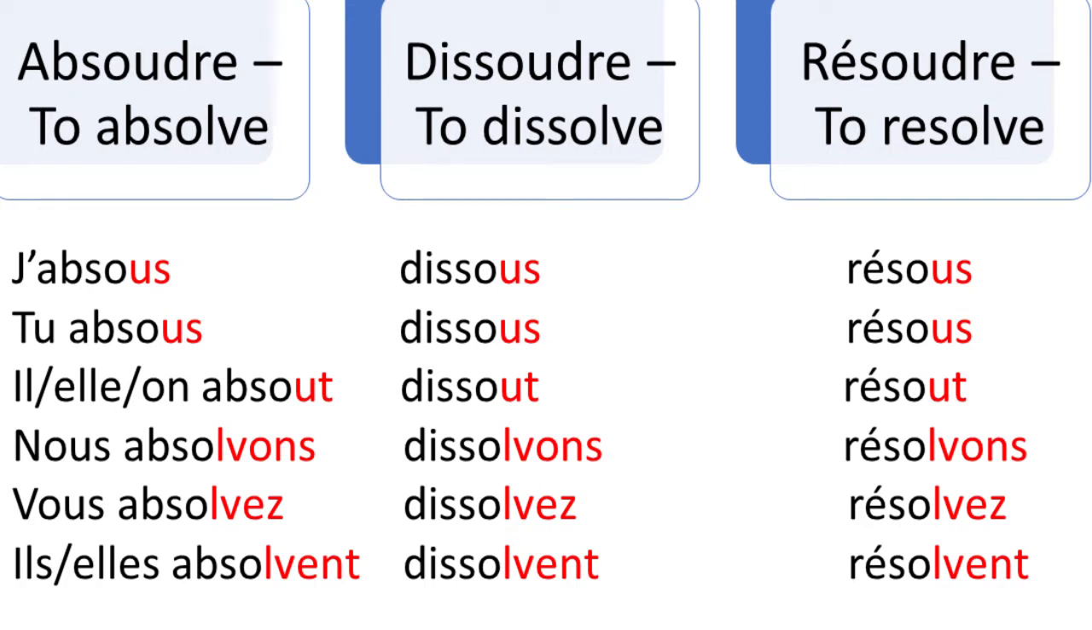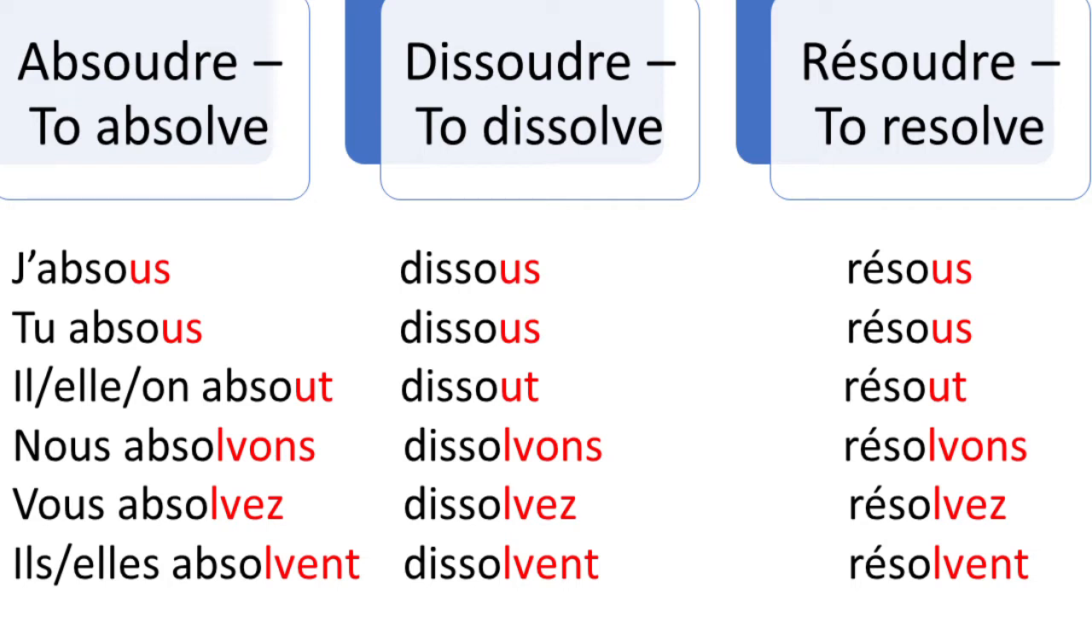Absoudre, to absolve. Dissoudre, to dissolve. Résoudre, to resolve. So how do we form these ones? As you can see, we take the U-D-R-E off. For je and tu, we put a US on. Il, elle, on, we put a UT on.